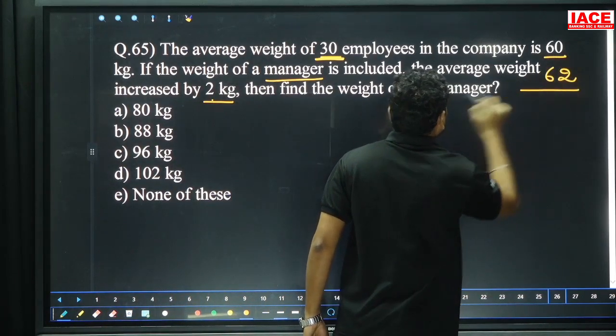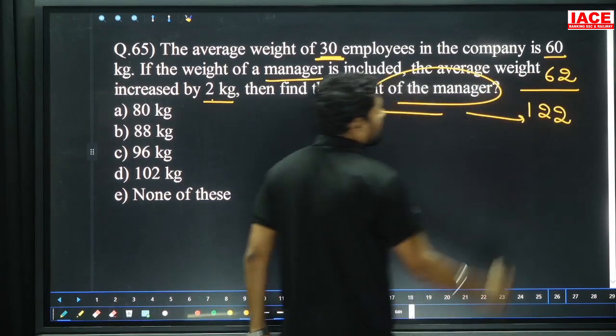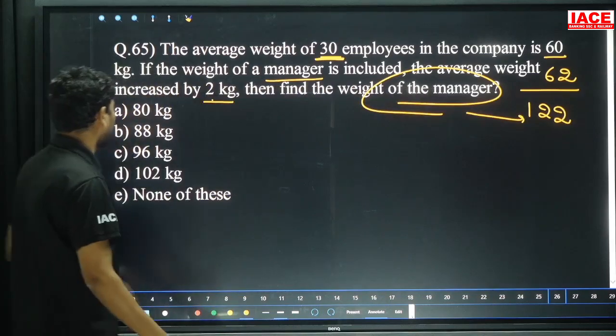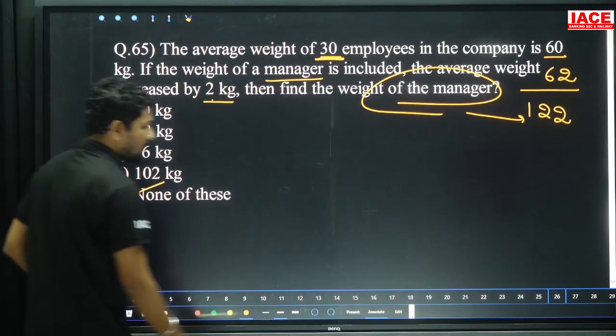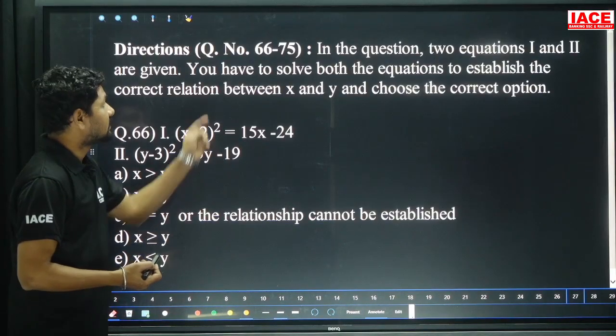Then we will get the manager's weight. 60 plus 62 is equal to 122, so the manager's weight becomes how many kgs? 122. There is no 122 in the options, so the option is none of these. Yes. Next we have the directions for questions 66 to 75.